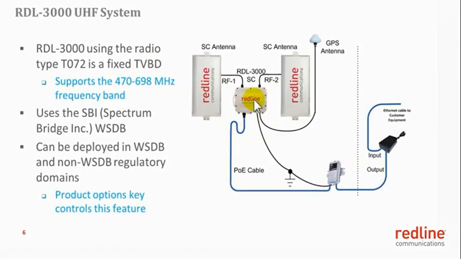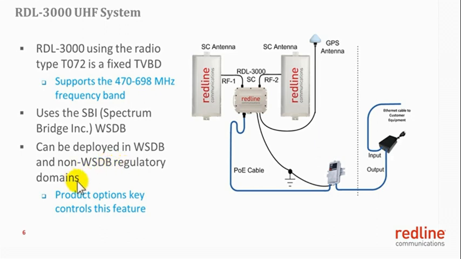The RDL 3000 system operating in the frequency band from 470 to 698 MHz is by definition called the RDL 3000 UHF system. UHF stands for ultra high frequency. This system uses radio type T072, and from the FCC point of view, it is a fixed TVBD. When deployed in the United States of America, it must have an FCC specific options key and is using the Spectrum Bridge whitespace database.